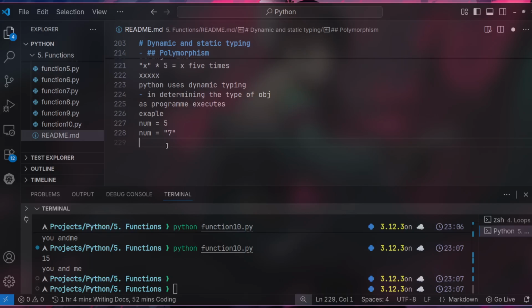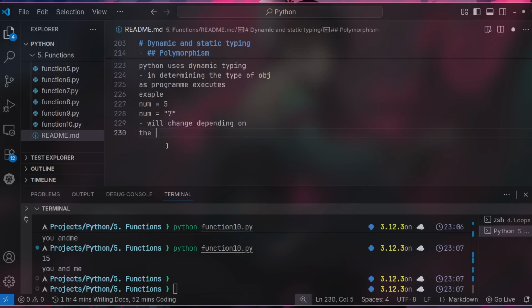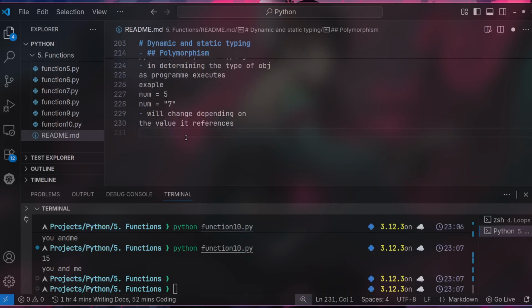So basically this will change depending on the value. We'll have the key and the value it references. Okay? So that's clear. Here we have num as an integer, then num as a string. So the type will change depending on the value it represents. I hope that makes sense.